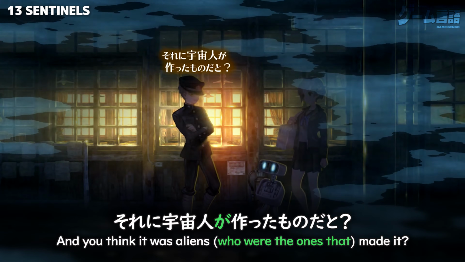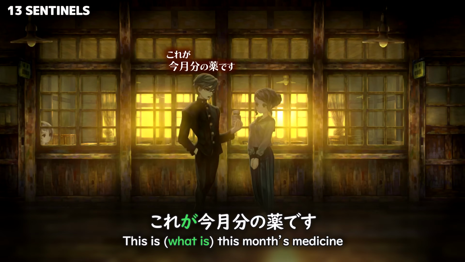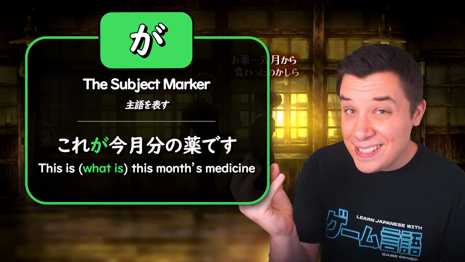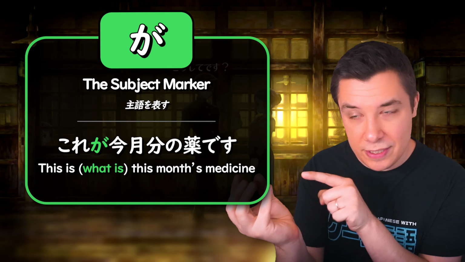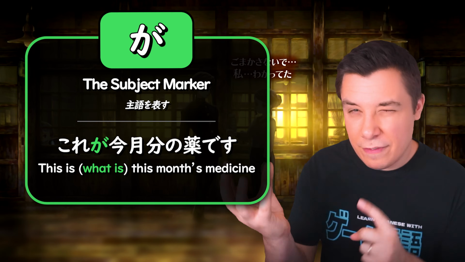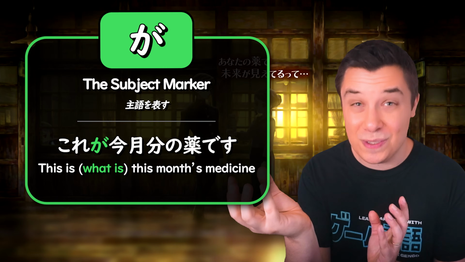それに宇宙人が作ったものだと。これが今月分の薬です。 This is what is this month's medicine. So これが this is what is this month's medicine. Very much pointing the finger, right? He's even holding it. This is what is next month's medicine. So he uses the ga particle.